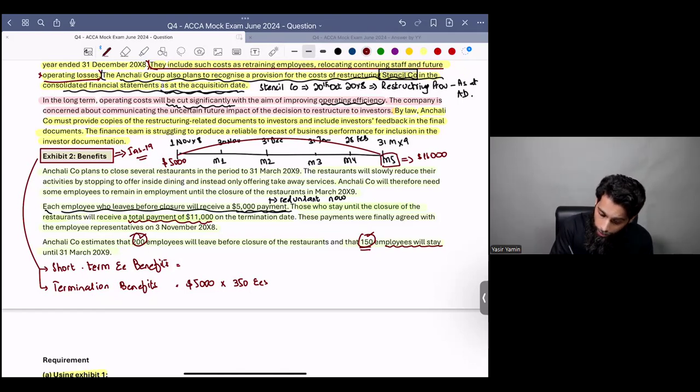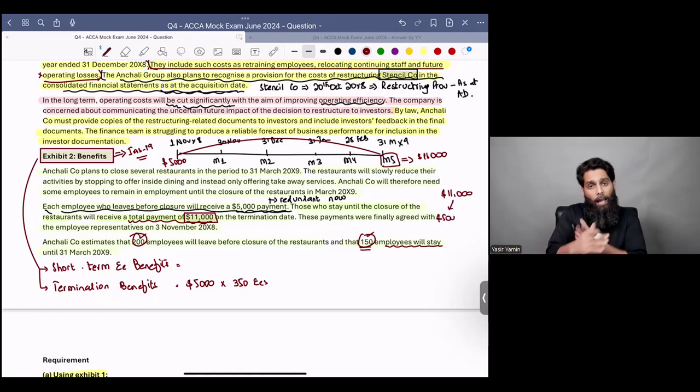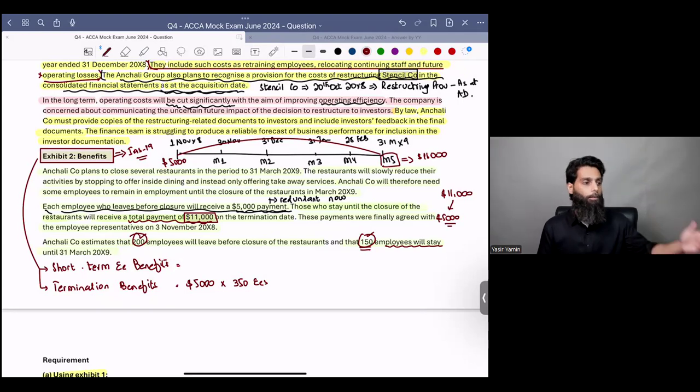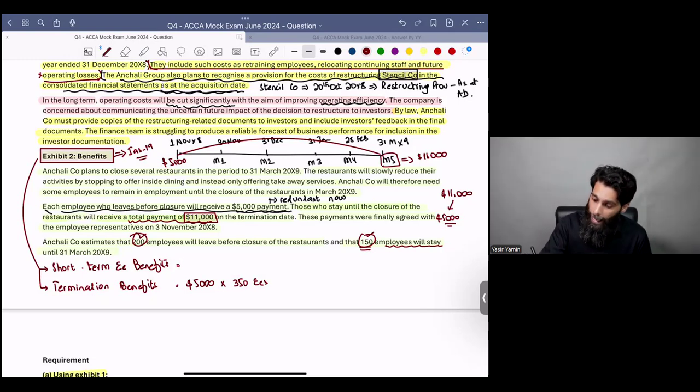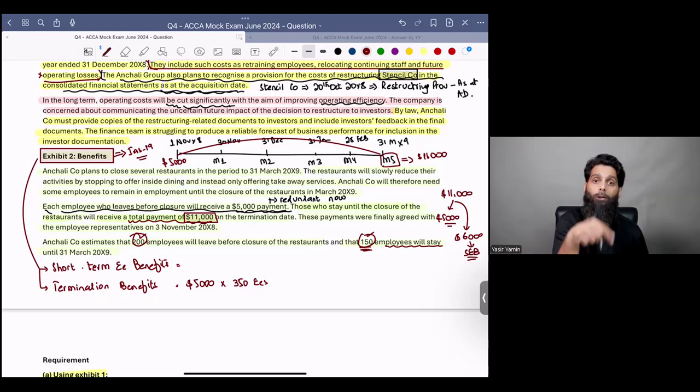As part of that 11,000, guys, 5,000 would be the redundancy amount, because this is the amount everyone would get, irrespective of whether they leave right now or 5 months after. Everyone will get 5,000. The extra 6,000, 150 employees will get. This is short-term employee benefit, because the extra 6,000 is only paid to those employees who stay with the company and work for the next 5 months. Do you guys agree?